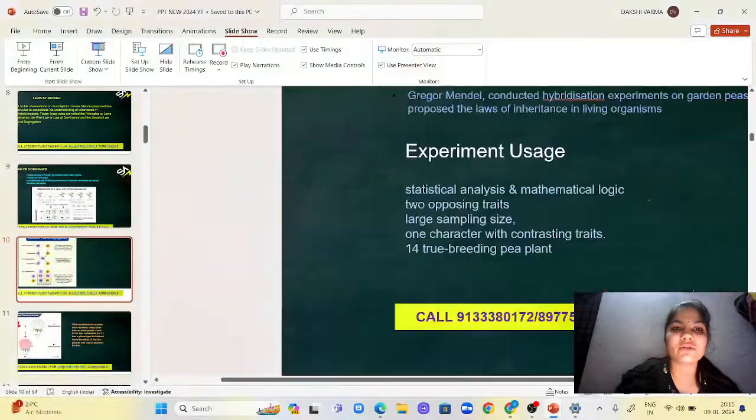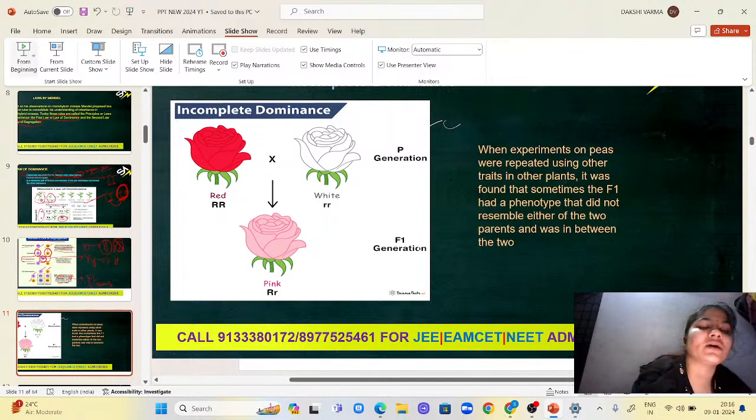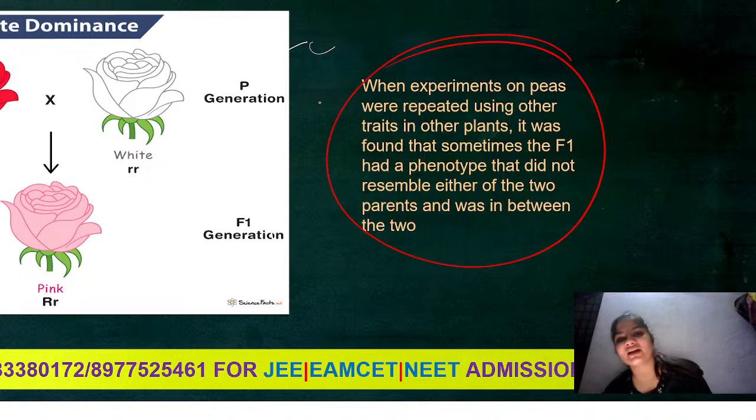Next comes the law of dominance, or rather the law of incomplete dominance. In incomplete dominance, what we are studying is this: when experiments on pea plants were repeated using other traits in other plants, it was found that sometimes the F1 had a phenotype that did not resemble either of the two parents and was in between the two of them.